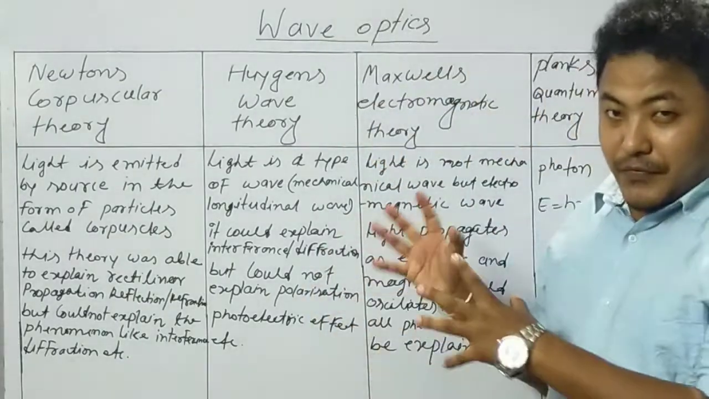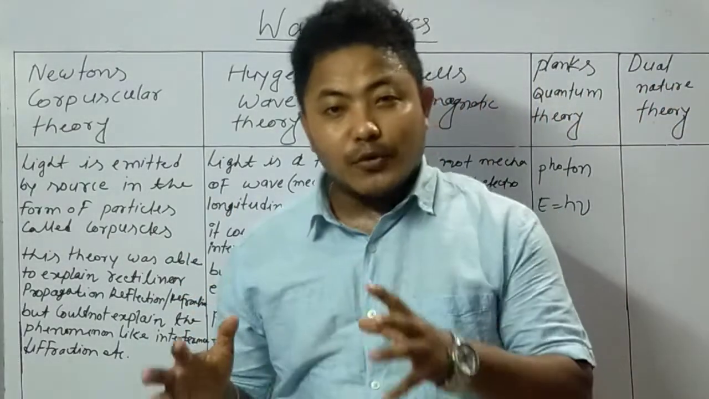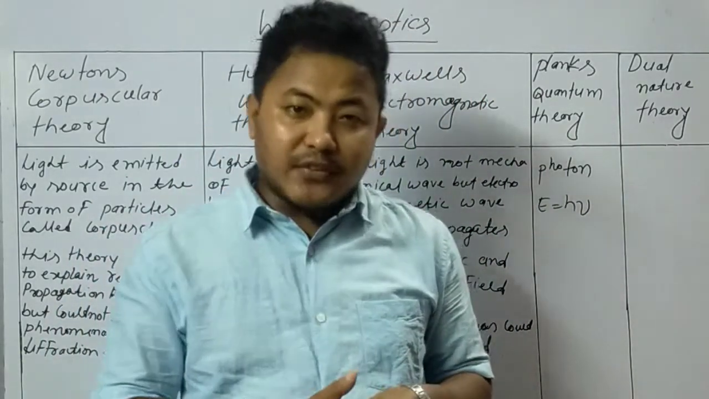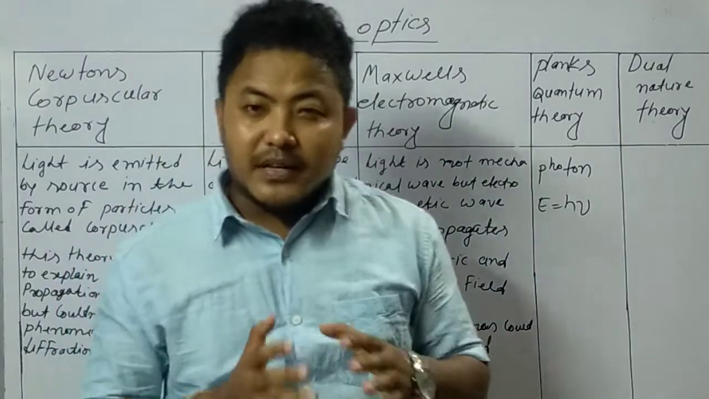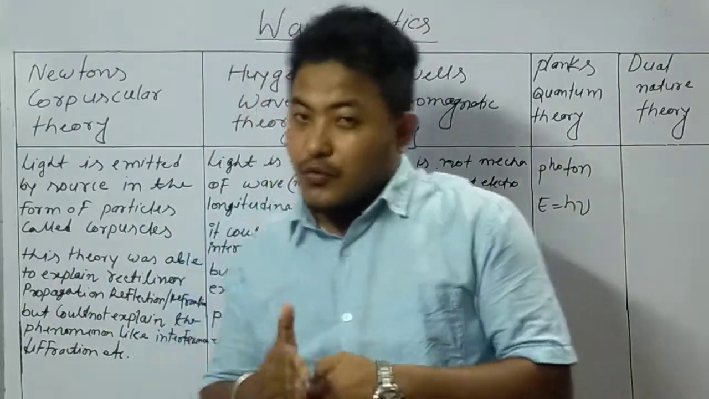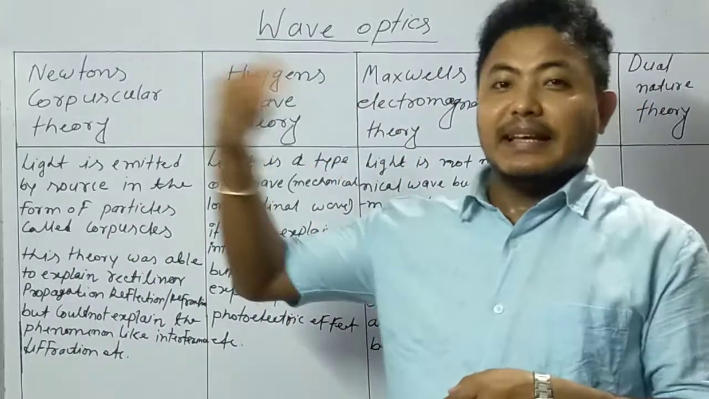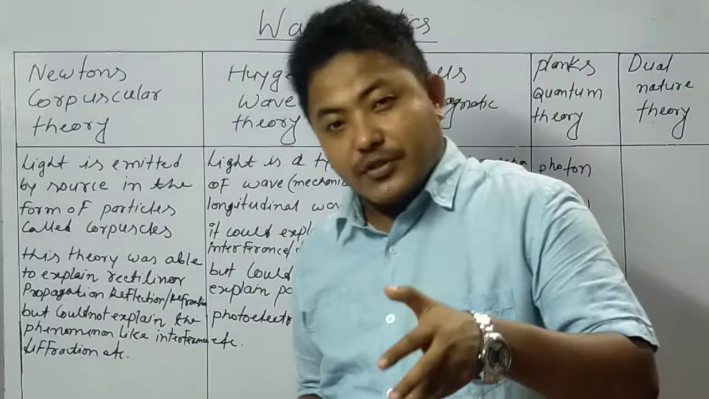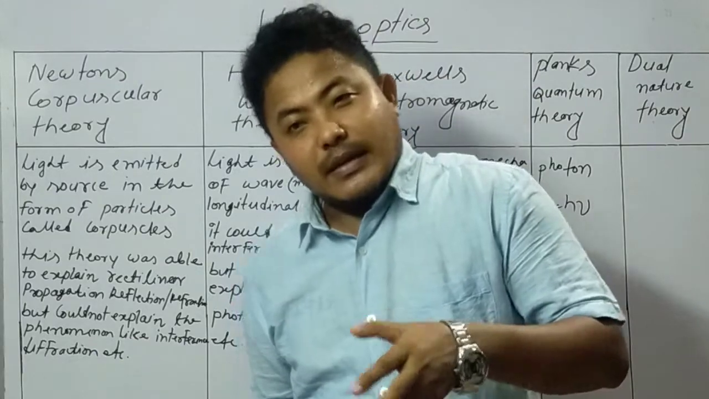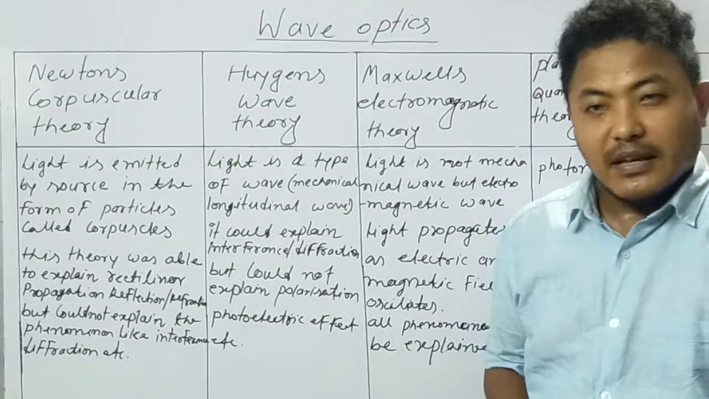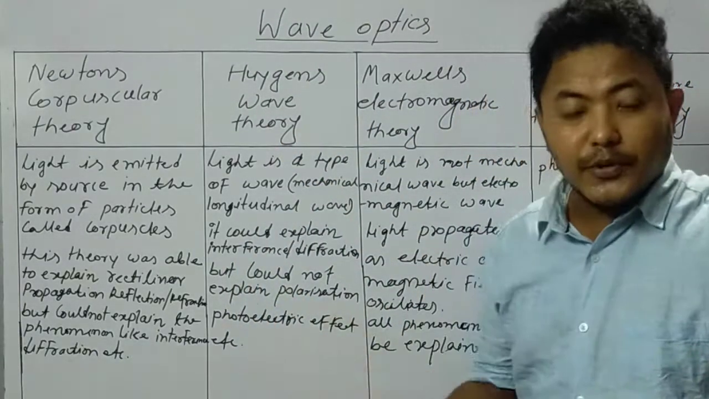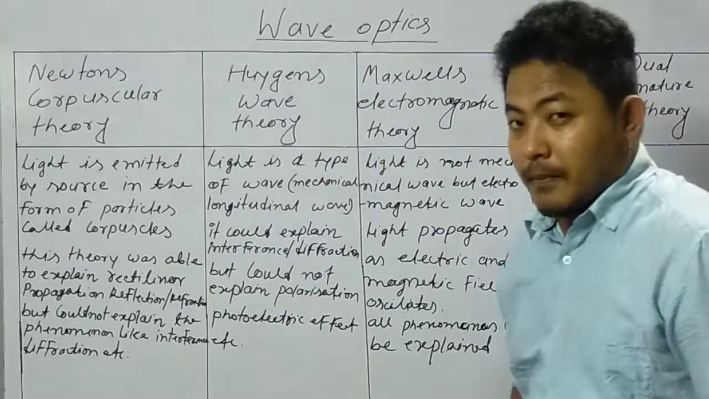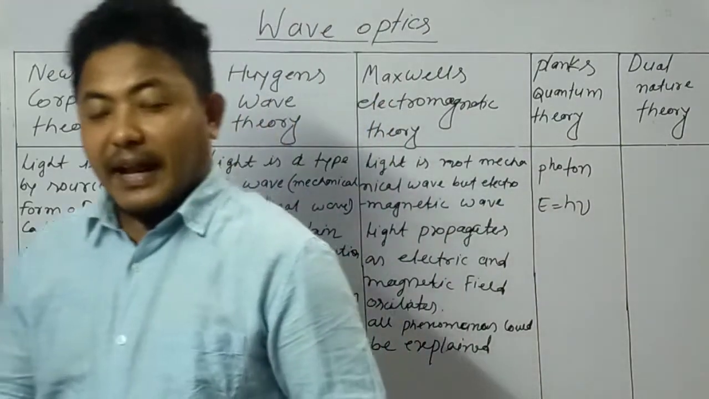Why? Because we found that Huygens theory was able to explain diffraction and interference, that is fine, but unfortunately it was also not able to explain some major phenomena of light like polarization, the photoelectric effect, the Raman effect. All these major phenomena of light could not be explained by Huygens theory. Then we have to search for another new theory.